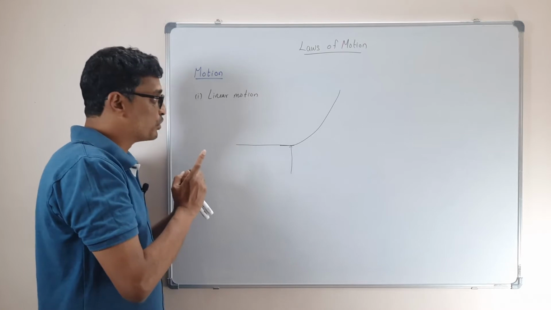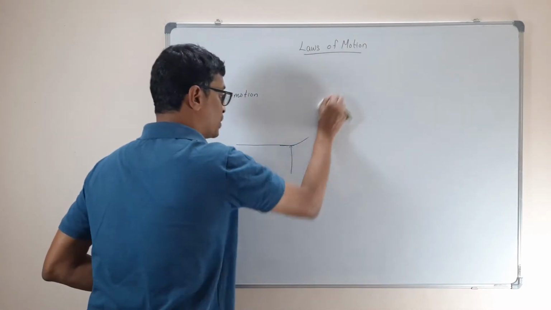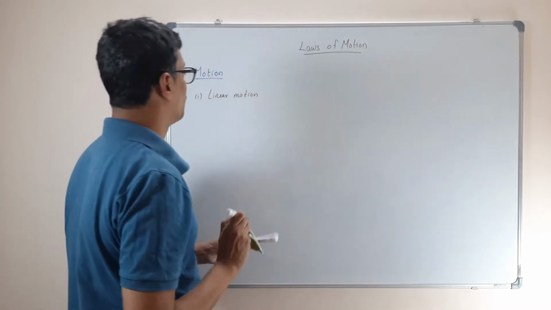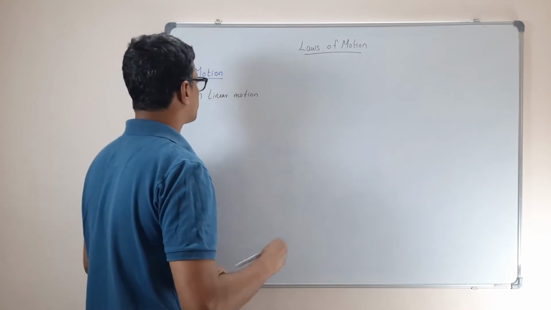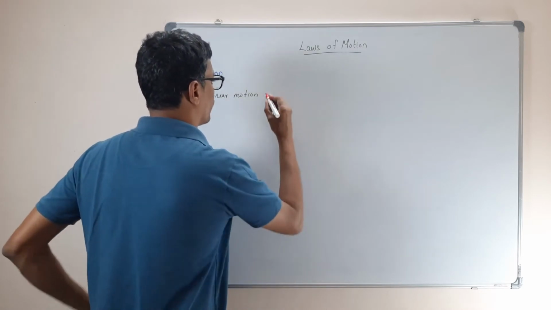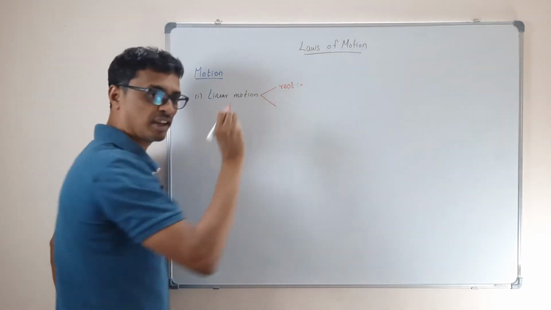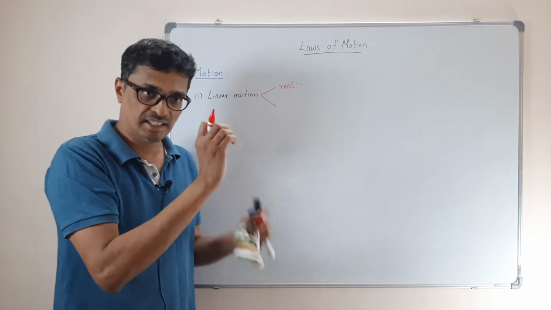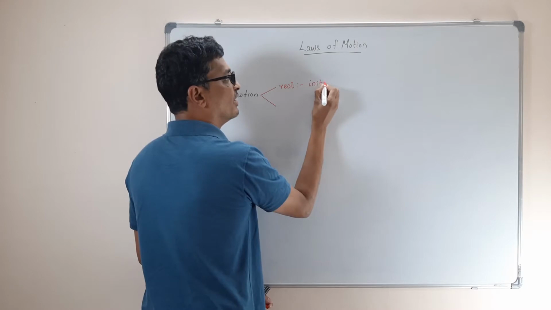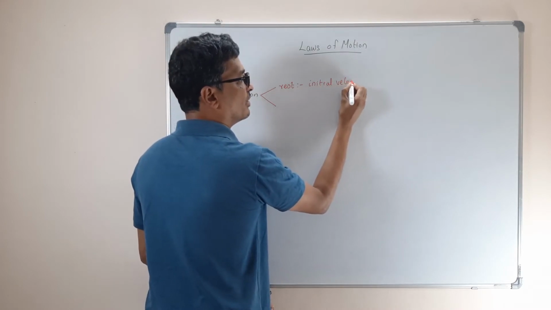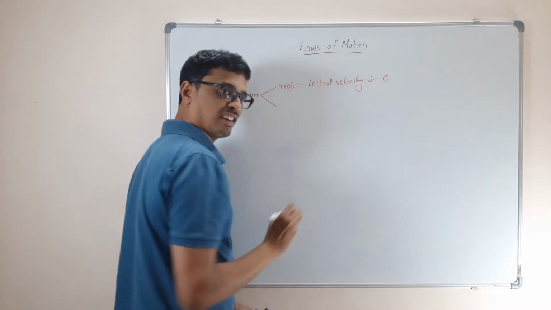So for a linear motion, there are two things. First, when the object is at rest, the initial velocity is zero, correct?